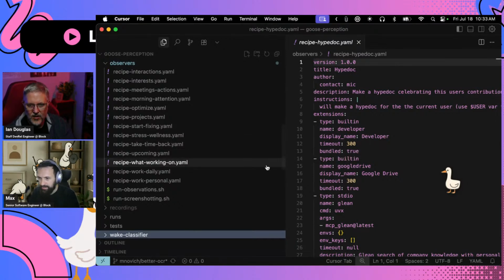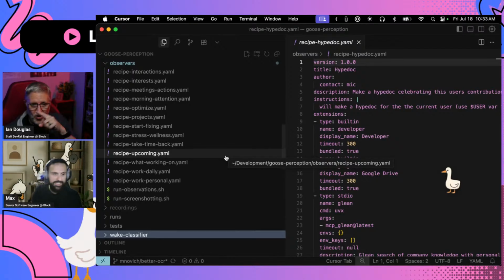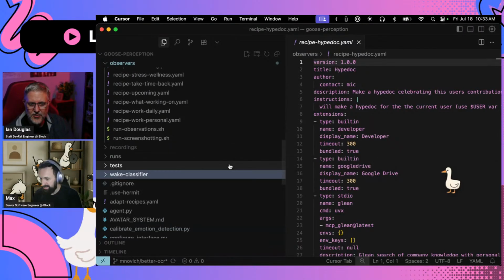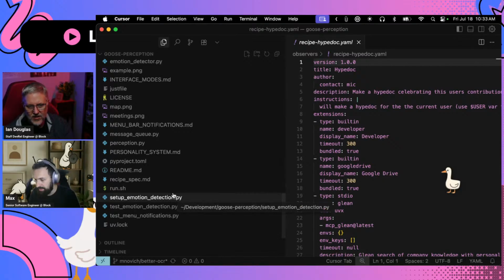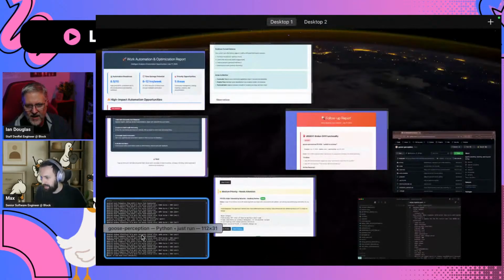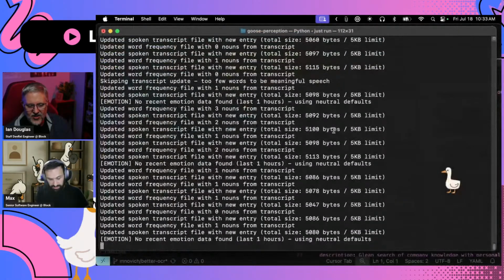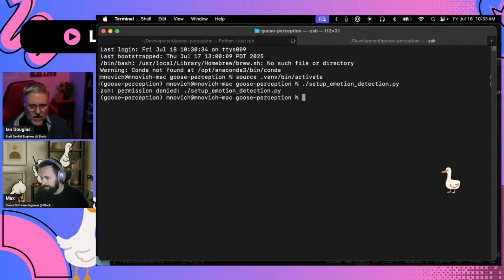Okay. And is there a way to tell it which camera to use? I've got 3 cameras on my laptop. It's going to use the default right now. The system default, yes. But you can go into setup emotion detection, and if I believe correctly, you can override some of that and choose a specific camera. That's the beauty of open source, you can go in and tweak it if you need to. So let's do setup emotion detection py.